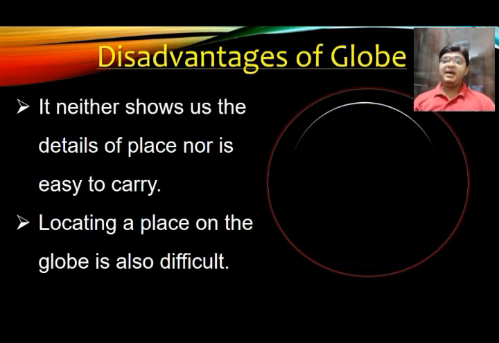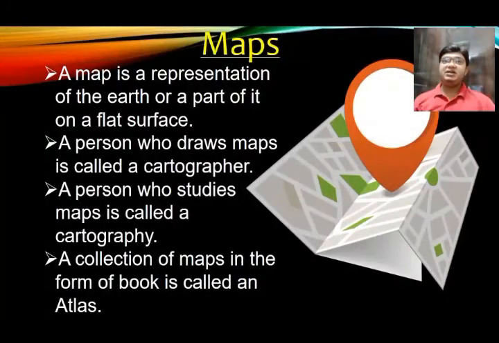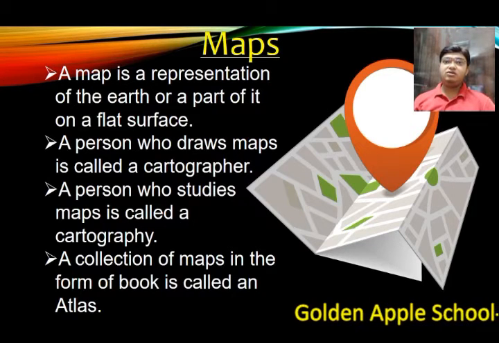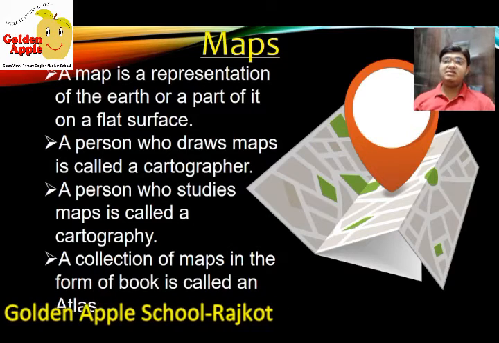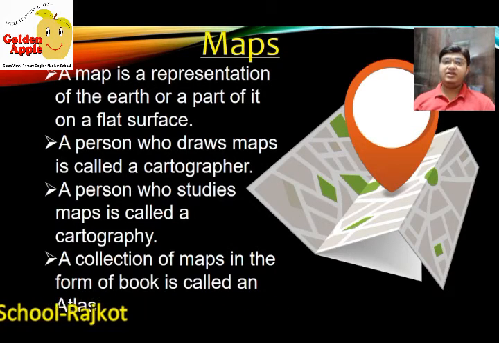Now, what is a map? A map is a representation of the earth or a part of it on a flat surface. So the drawing of any specific country, place or continent which is drawn on paper is called a map. A person who draws maps is called a cartographer. But the study of maps is called cartography.